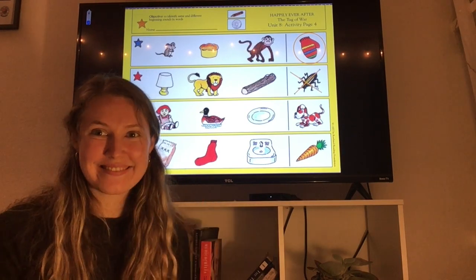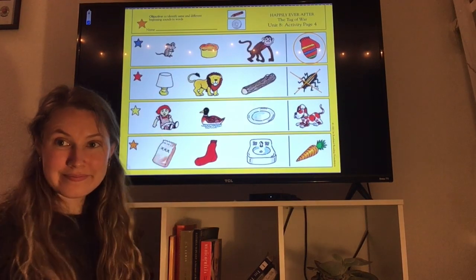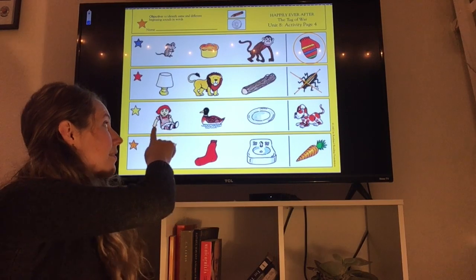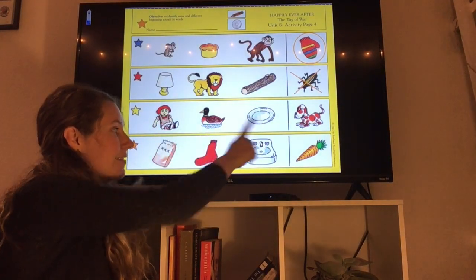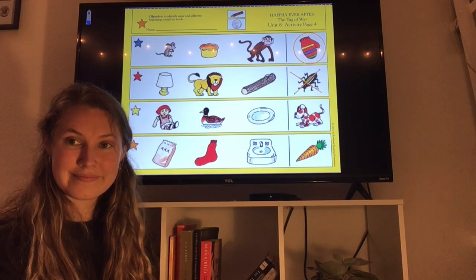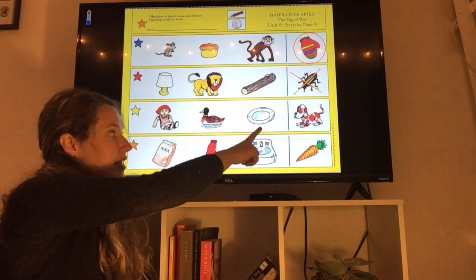Good job, guys. Now find the row with the yellow star. Here we are. Look at the pictures in that row and listen to their names. Doll, duck, dish. All of these words begin with the same sound. Listen again. Doll, duck, dish.